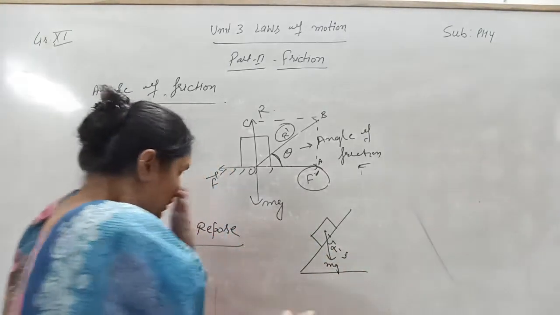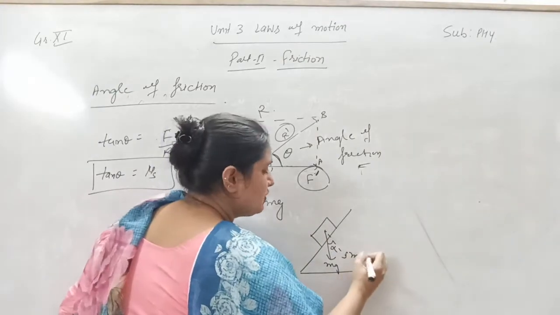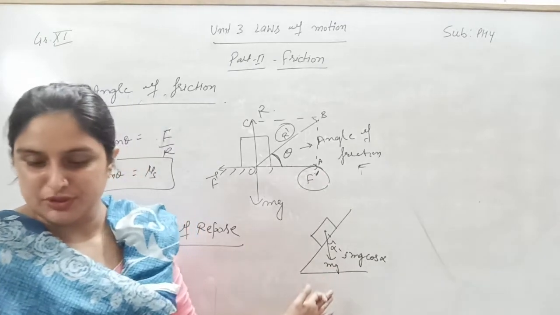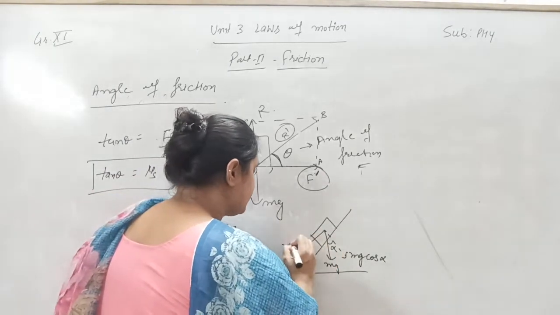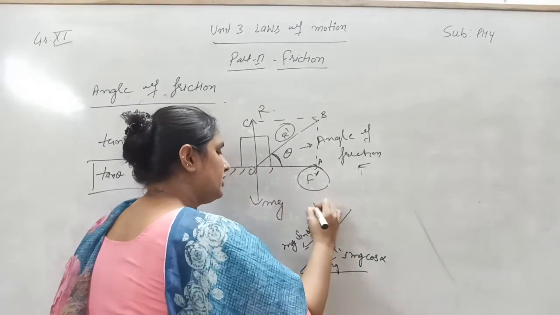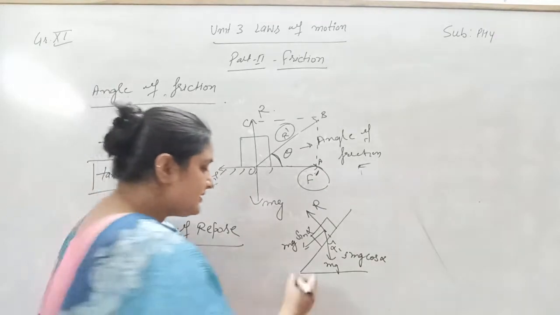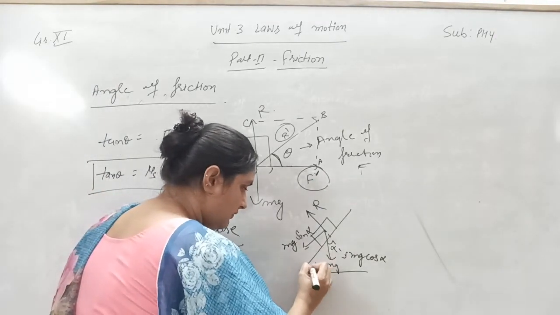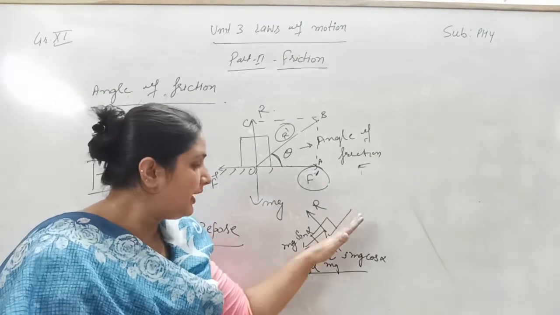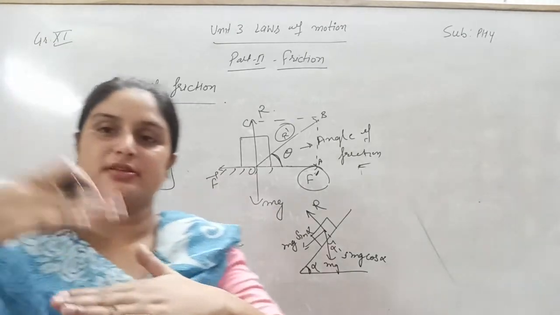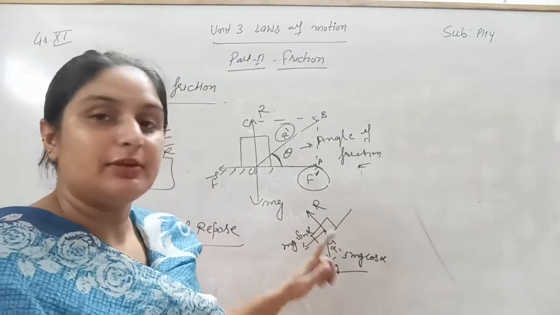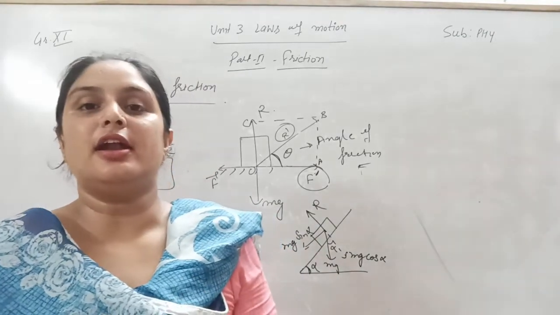Now I am going to divide mg into the components mg cos alpha and mg sin alpha acting here, and there is the normal reaction R. Now this angle will also be equal to alpha. The angle made by the inclined surface with the horizontal surface, such that the object placed on it is at the verge to just slide down.